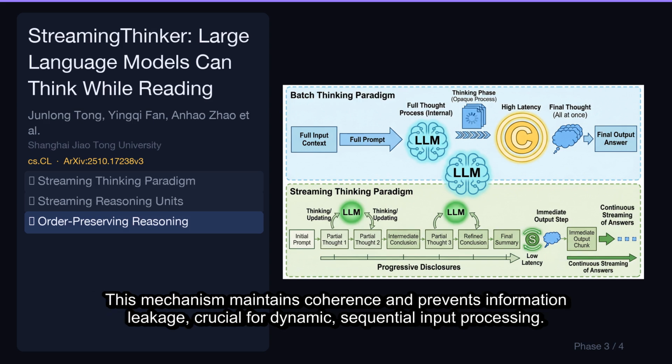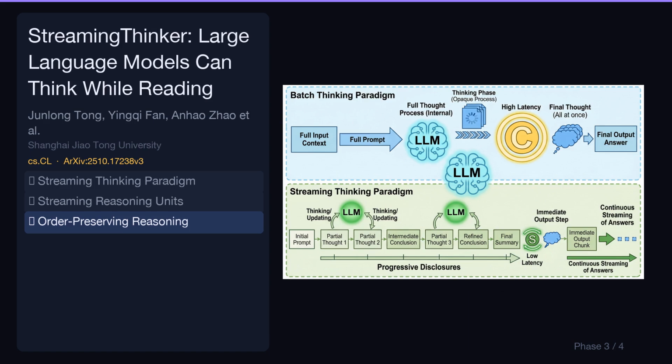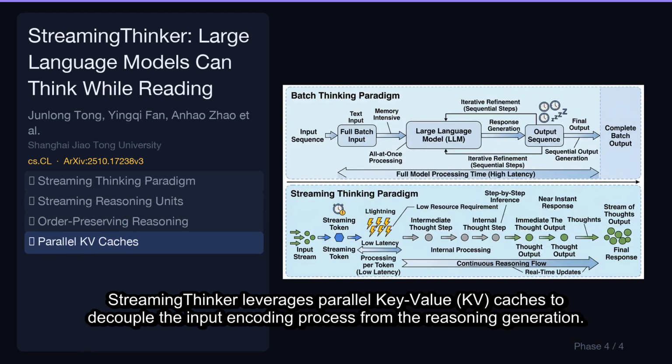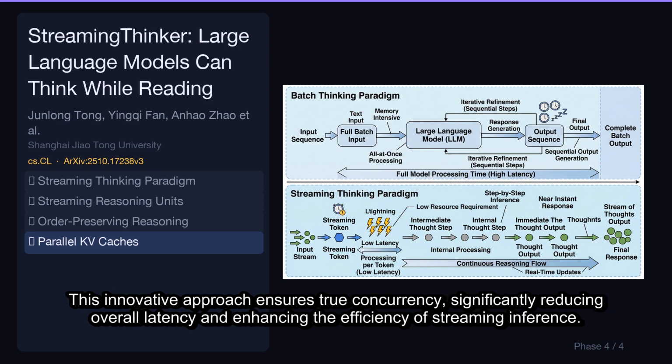This mechanism maintains coherence and prevents information leakage, crucial for dynamic, sequential input processing. StreamingThinker leverages parallel key-value, KV, caches to decouple the input encoding process from the reasoning generation. This innovative approach ensures true concurrency, significantly reducing overall latency and enhancing the efficiency of streaming inference.